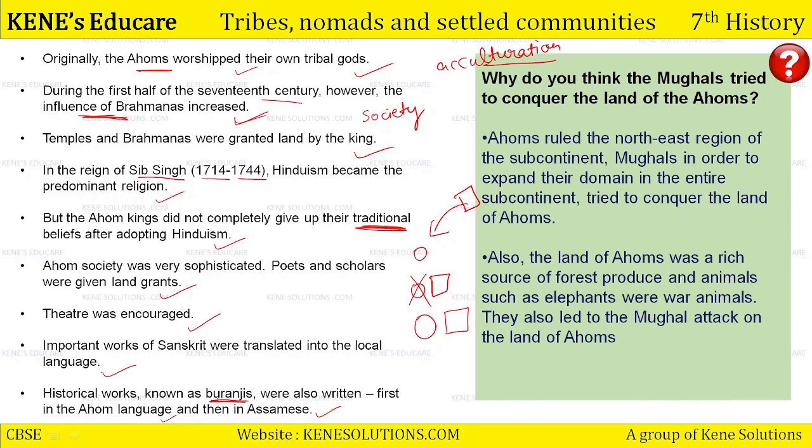Now here's a question for you. Why do you think the Mughals tried to conquer the land of the Ahoms? Answer is very simple. Ahoms ruled the northeastern region of the subcontinent. Mughals, in order to expand their domain in the entire subcontinent, tried to conquer the land of Ahoms also. Also, the land of Ahoms was a rich source of forest produce, and animals such as elephants were war animals. They also led to the Mughal attack on the land of Ahoms, right? That is the reason why Mughals wanted to conquer the land of Ahoms. First, the northeastern region could be conquered by it. Second, they had good resources.